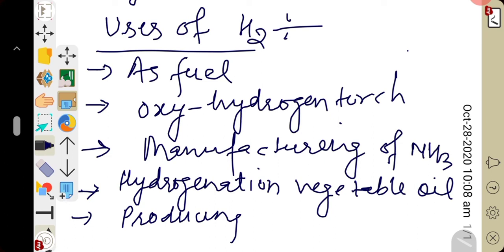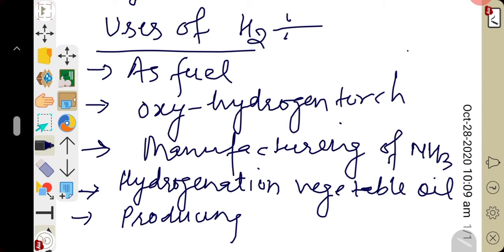This process is called catalytic hydrogenation of oils because it takes place in the presence of finely divided nickel or platinum or palladium, which acts as a catalyst. This process occurs at a high pressure and temperature of about 200 degrees Celsius.